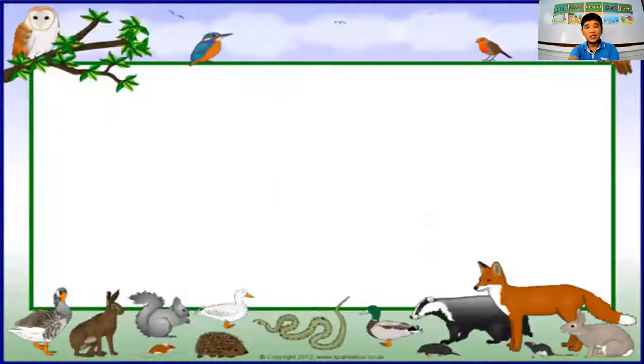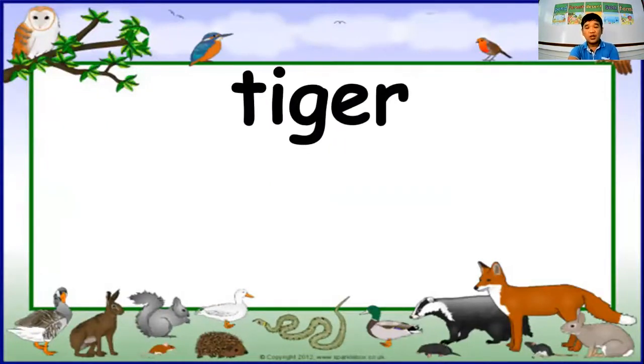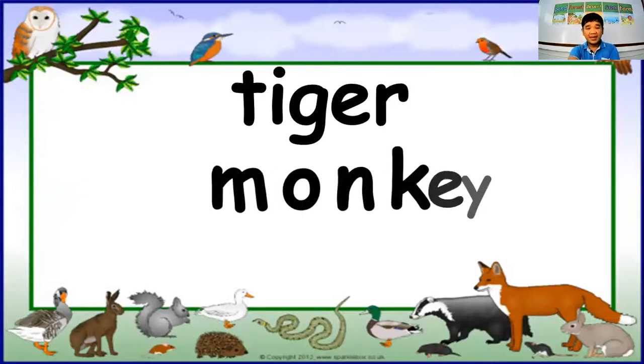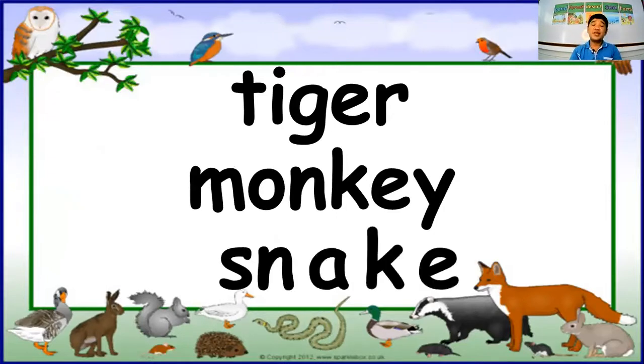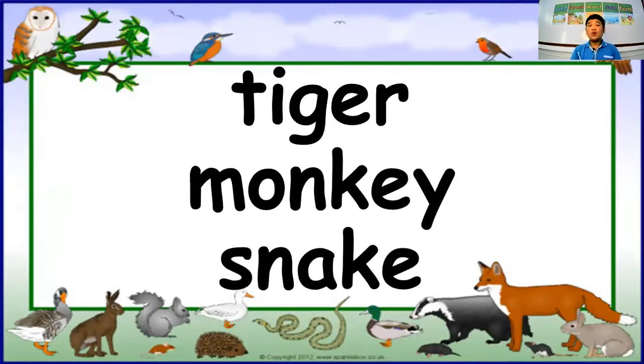Okay, I have here the list of the animals who can live in the forest, such as the tiger. We have also the monkey, and the last one is the snake. And aside from these three examples, we have some other animals that can live in the forest, such as birds, many. But I am just giving you some examples of animals who are capable of living in the forest. All right? Okay, next.